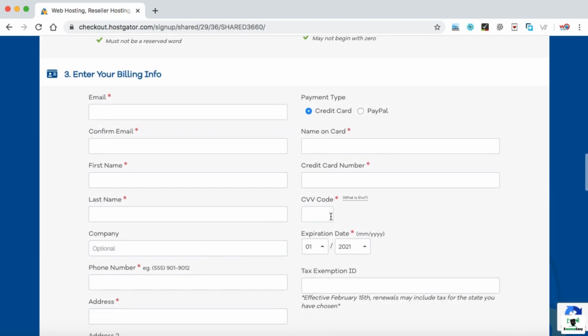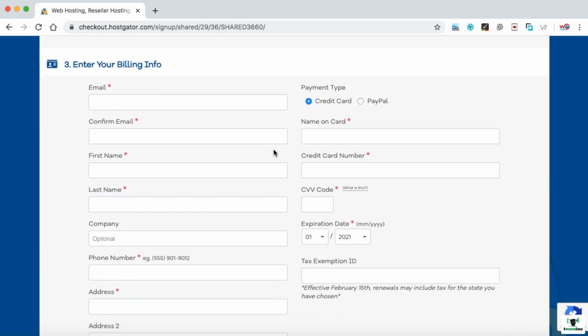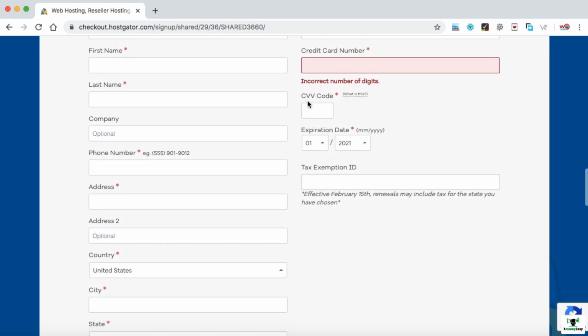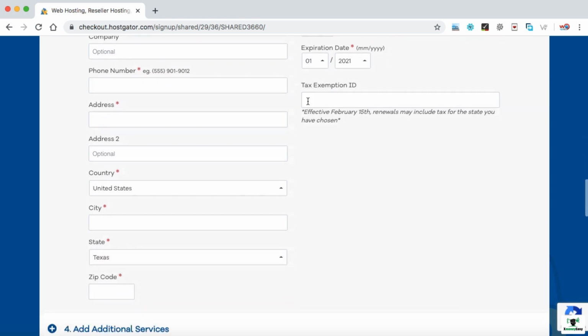Now let's scroll down. Here you need to fill in the billing information: your email, your first name, last name. There are also 2 types of payment methods available. You can buy the hosting either with your credit or debit card, or you can use your PayPal account. That's up to you. I'm not going to buy anything right now because I already have an account with HostGator, and in the next lecture I will show you how exactly we can install WordPress.